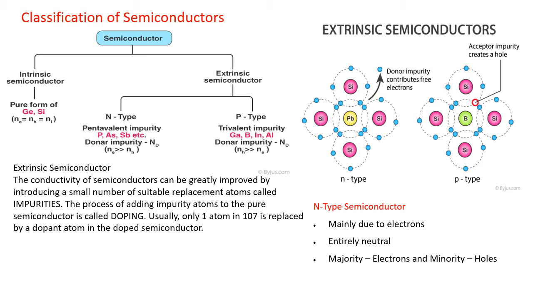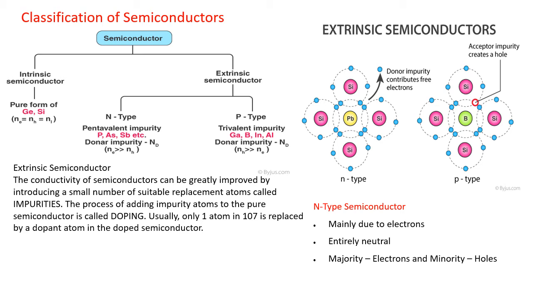Because silicon only has 4 electrons in its valence shell, so it can form only 4 covalent bonds. The remaining one, which doesn't get a shared pair from silicon, is easy to migrate within the structure. Such an electron is treated as a free electron, and the quantity of such electrons is major in the n-type material. So we could say majority electrons and minority holes. Holes are nothing but positive charge particles.